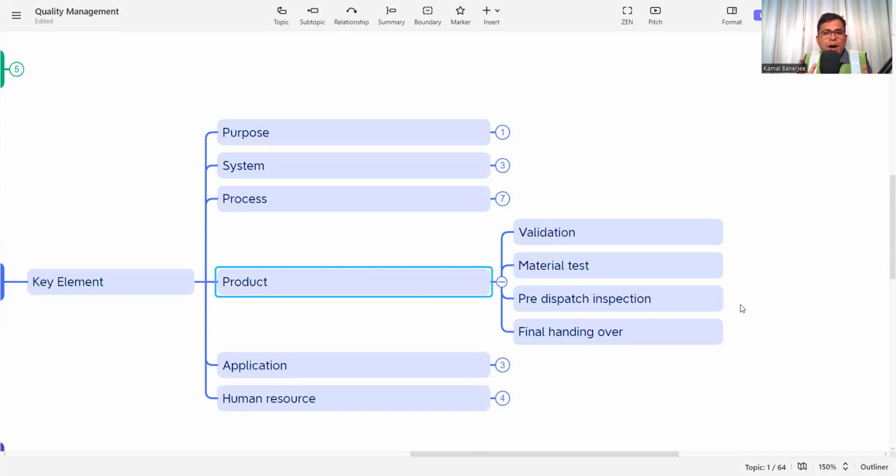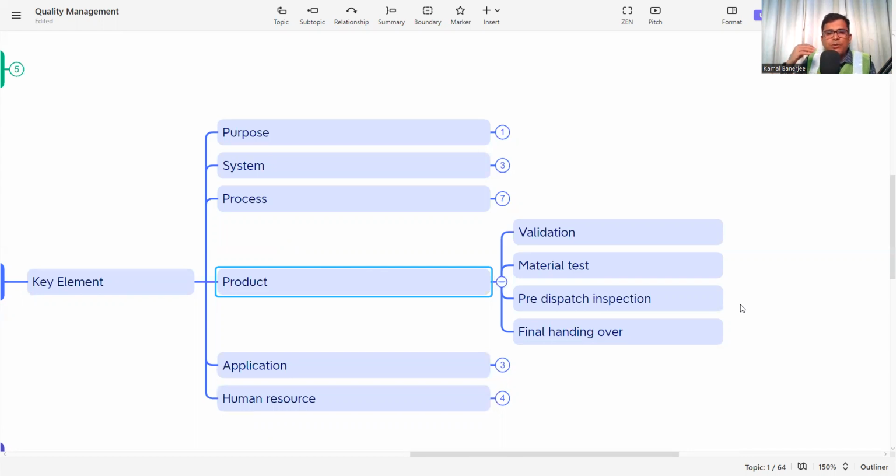For every product we need the material. So what will the material test be, and when will it be done? What is the set point that we need to set, and we need to check regularly or at the frequency mentioned in the process. And then pre-dispatch inspection.